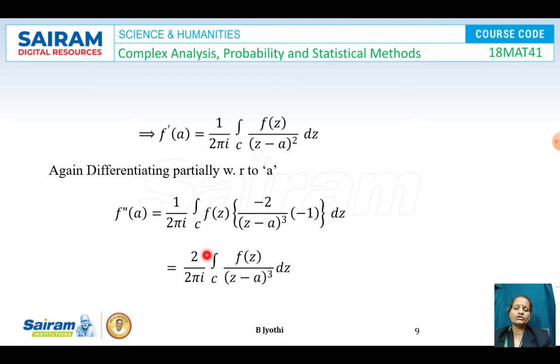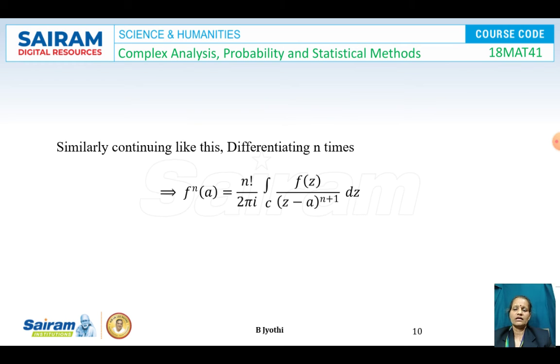That is 2 divided by 2 pi I integral of f of z divided by z minus A the whole cube into dz. It will be continued further. Differentiating up to n times, we get f n of A is equal to n factorial divided by 2 pi I integral of f of z divided by z minus A to the power of n plus 1 into dz.